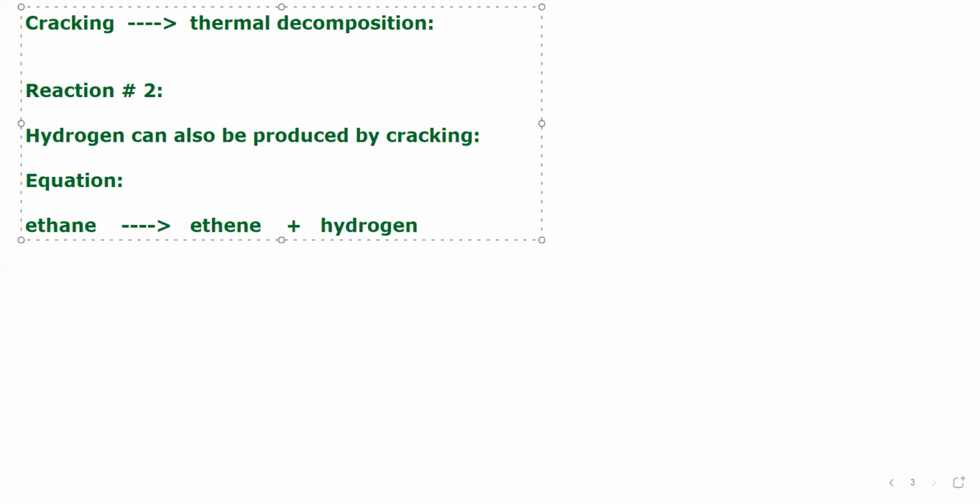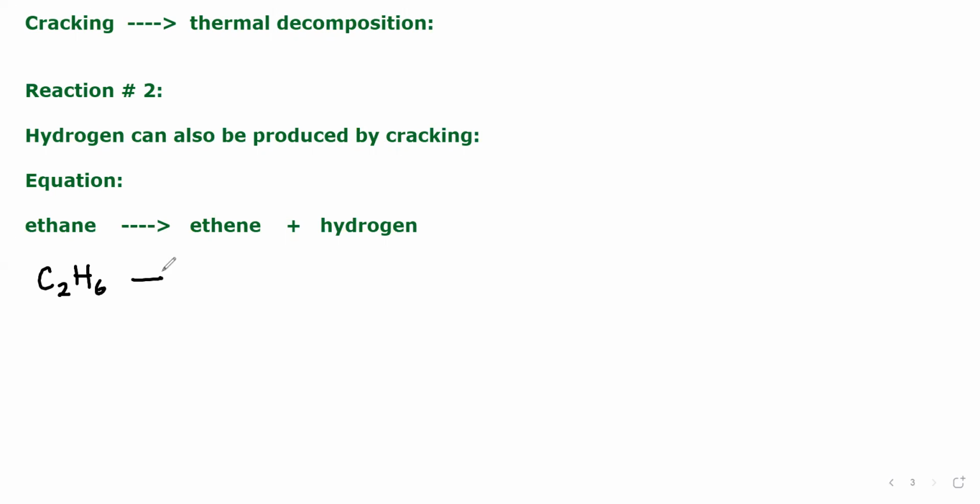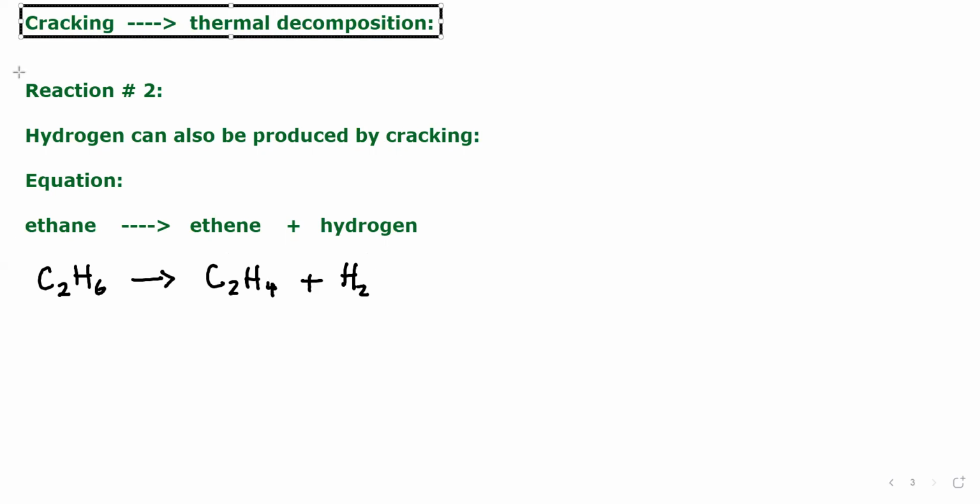Ethane is C2H6, and it will be decomposed into C2H4, ethene, plus hydrogen, H2. So this is how we will remember another reaction for cracking where hydrogen will also be produced.